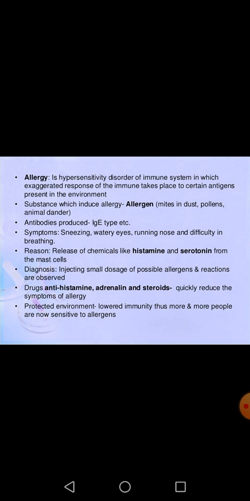Now, protected environment lowered immunity, thus more and more people are now sensitive to allergens. So we have to make our environment protected from the allergens. Nowadays there are various types of allergens spread throughout the atmosphere or environment, which can cause allergies in most of the people. So we should protect our environment from such kinds of allergens.